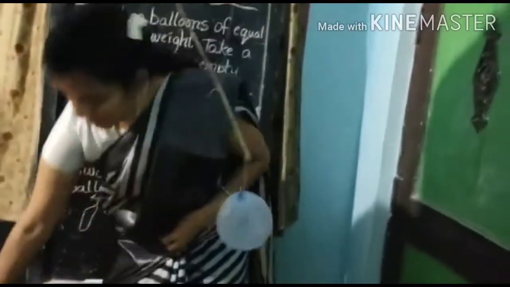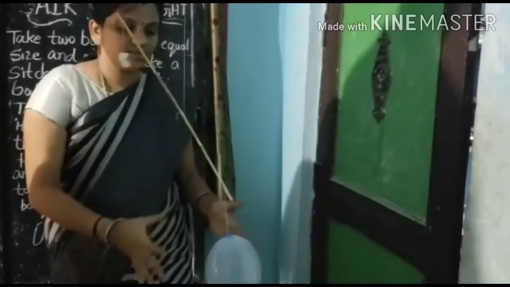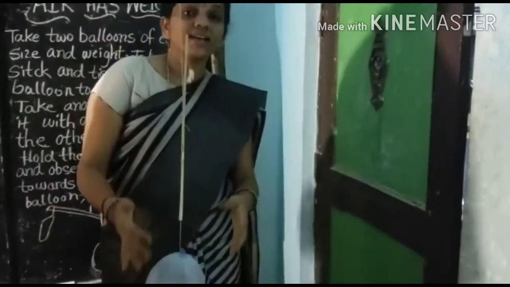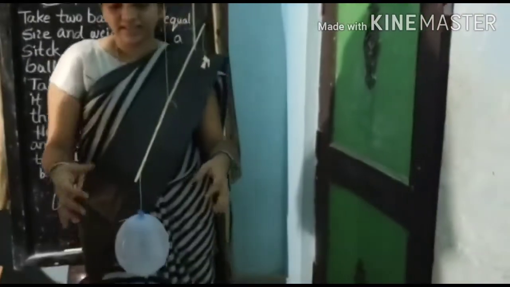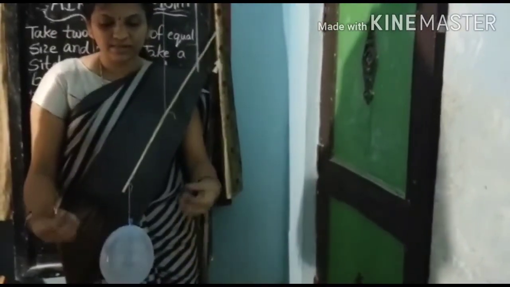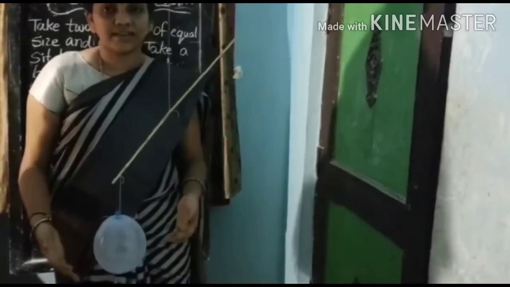See, this balloon bends down. Why? This balloon has air. In this experiment, we prove air has weight. Okay, children?